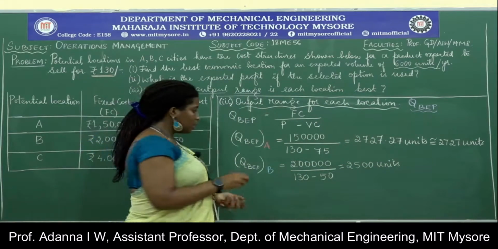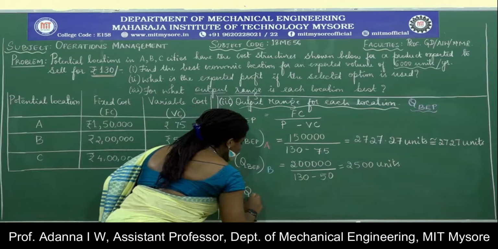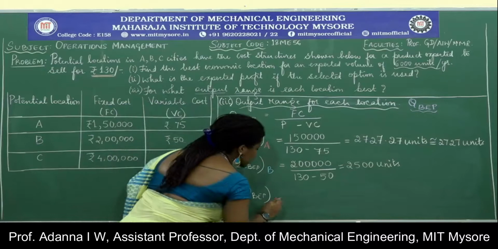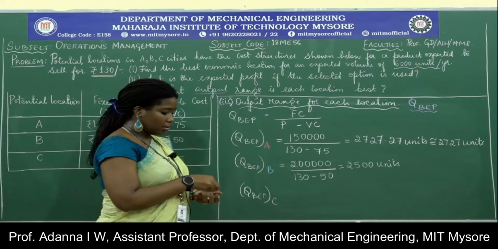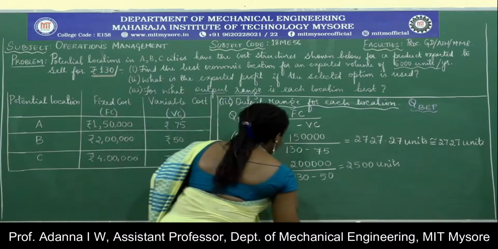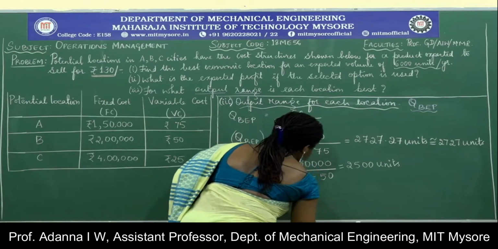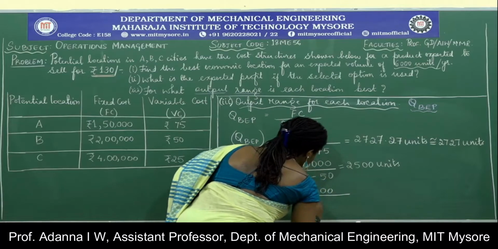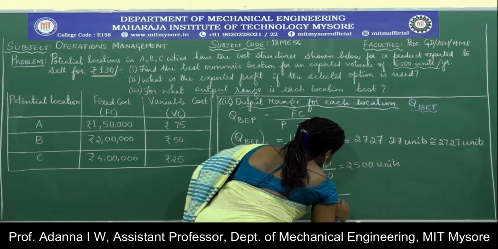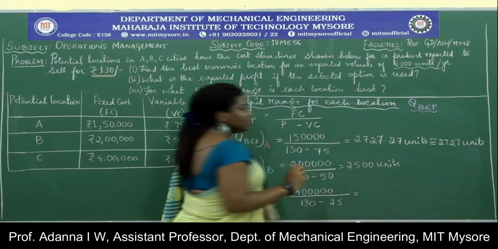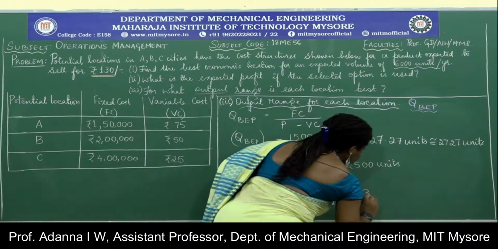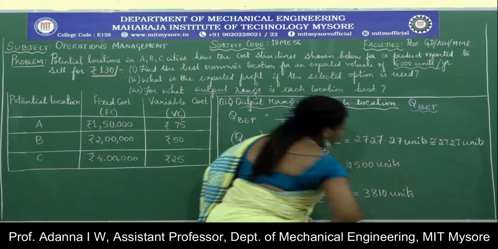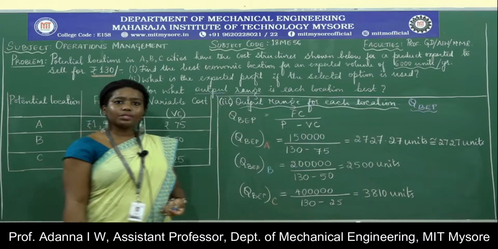Okay. And thirdly, we calculate QBEP for location C. Here it is 4 lakhs divided by 130 minus 25. This gives us 3,810 units.